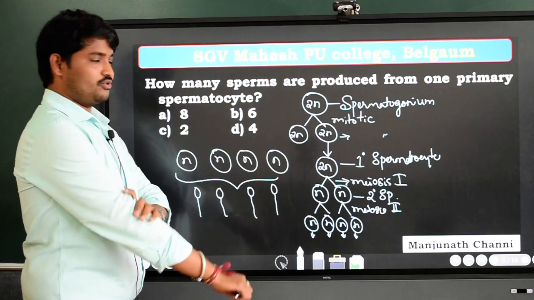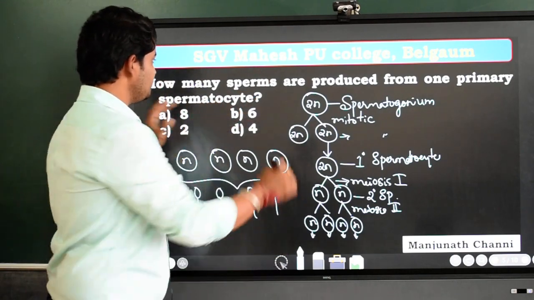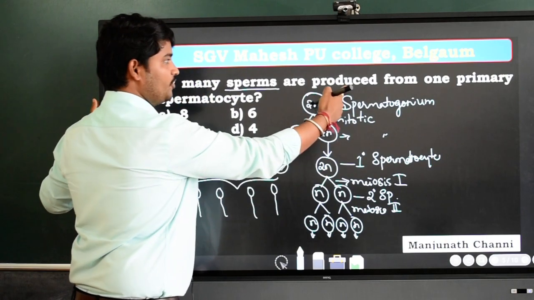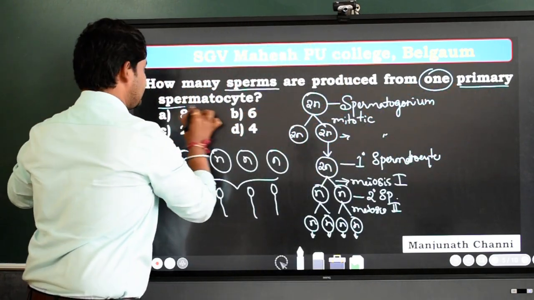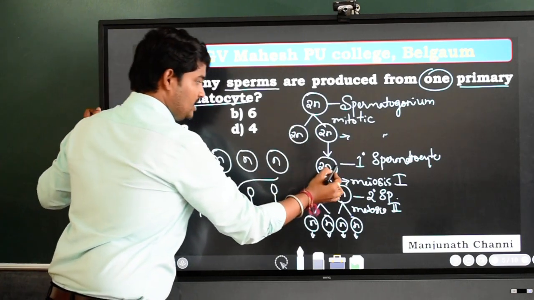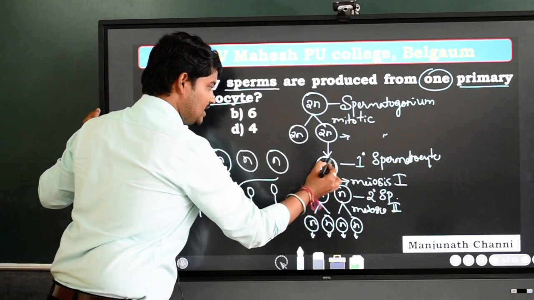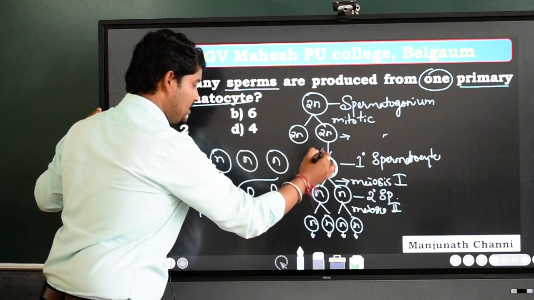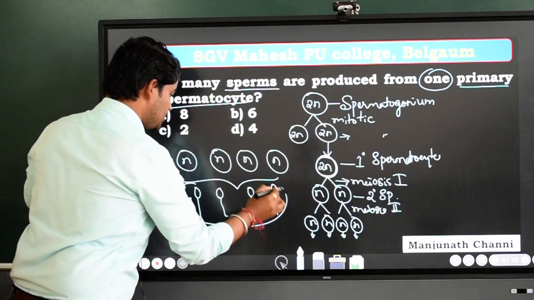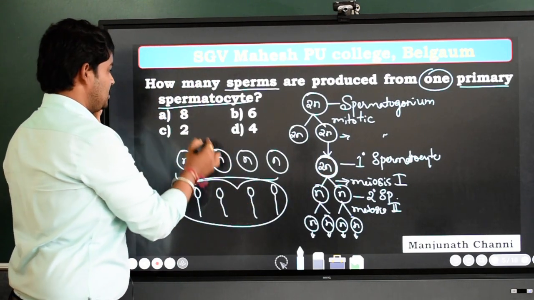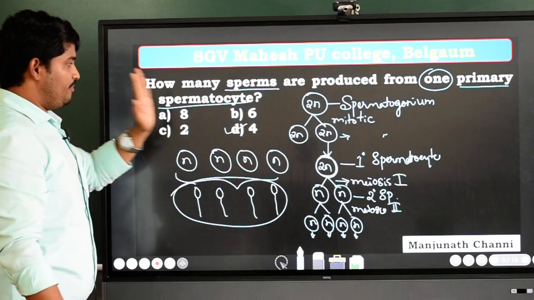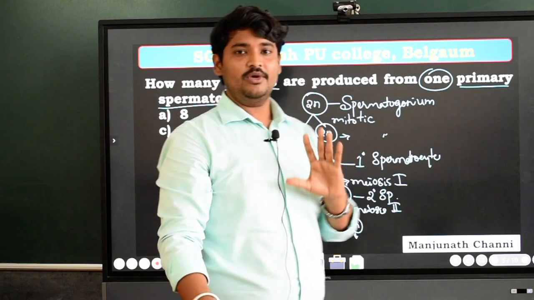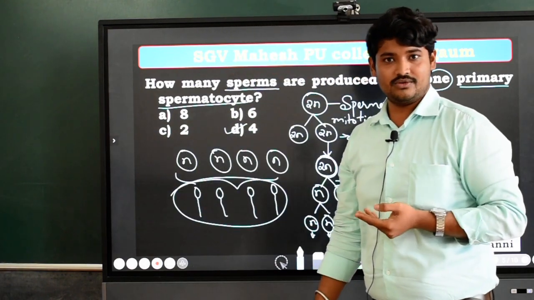Now let us go through the question. How many sperms are produced from one primary spermatocyte? See here, one primary spermatocyte is there. From one primary spermatocyte, how many sperms are produced? By the end, ultimately 4 sperms are produced. The option is D.